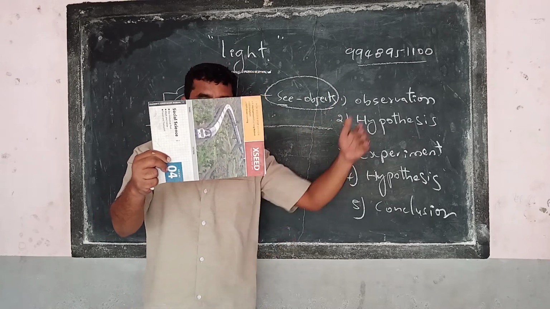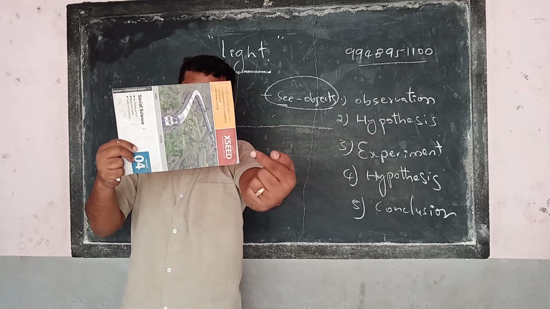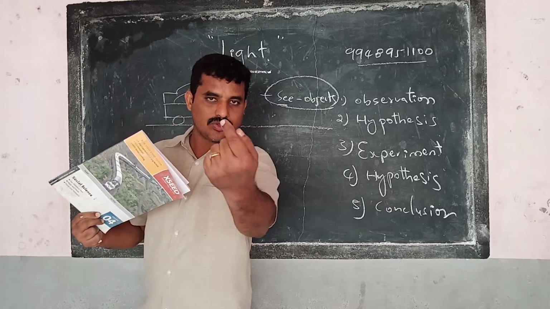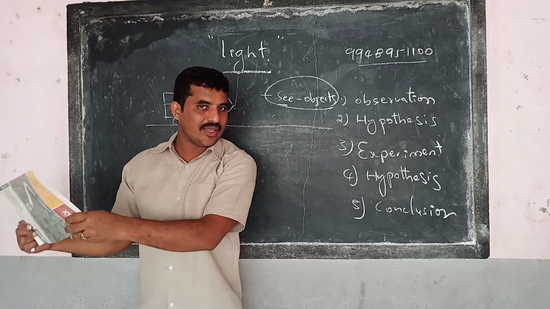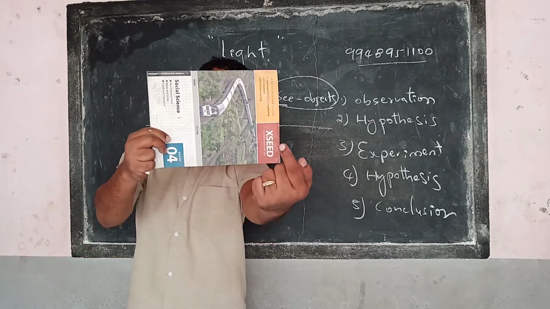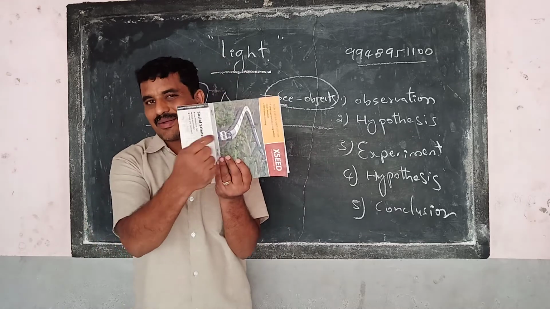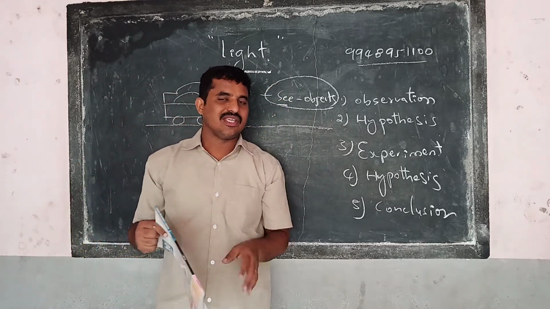Light is falling on the object, and it should bounce back. When the light bounces back into our eyes, then we can see it. If you keep something in the middle, the light is not bouncing back. Something is obstructing it.